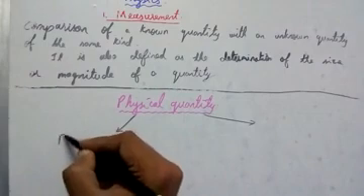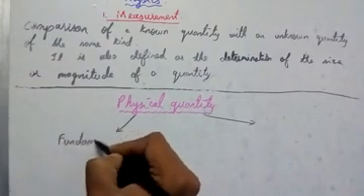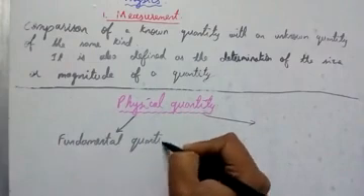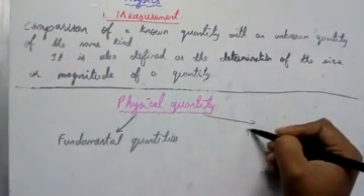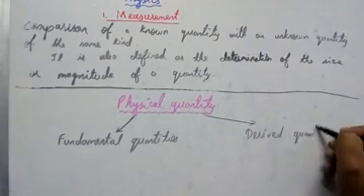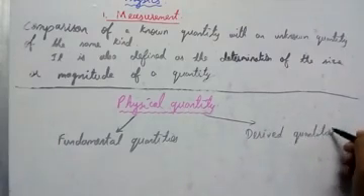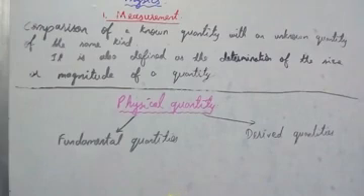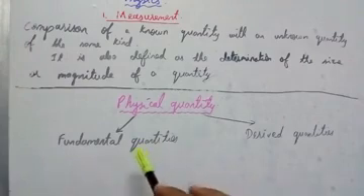Let me write that down. Fundamental quantities, and then we also have derived quantities. Let's see the definition of fundamental quantities. Quantities which cannot be expressed in terms of any other physical quantities are called fundamental quantities. I'll write that for you. First, what is the meaning of that?